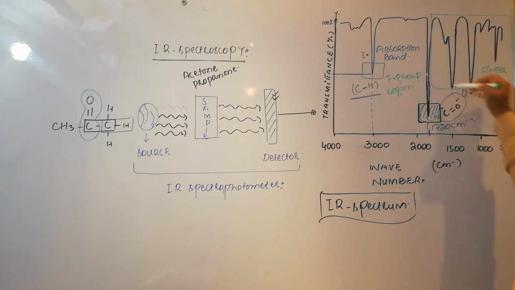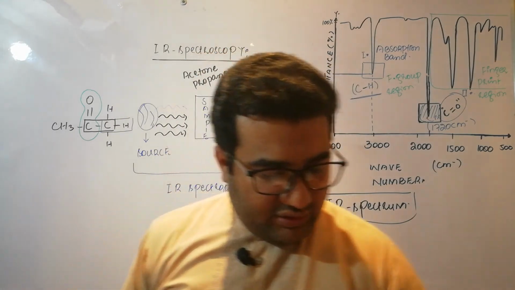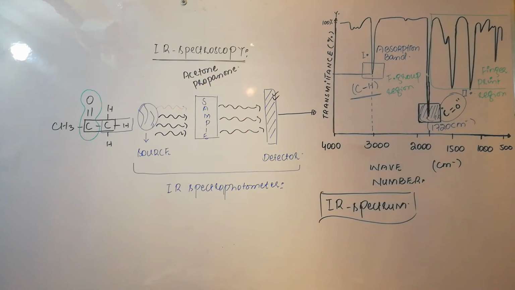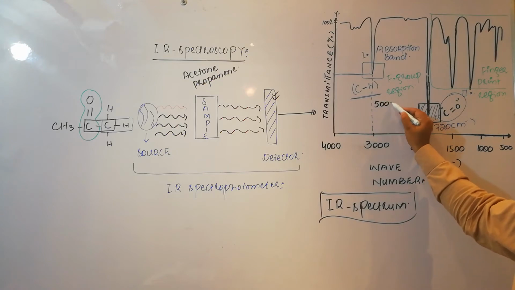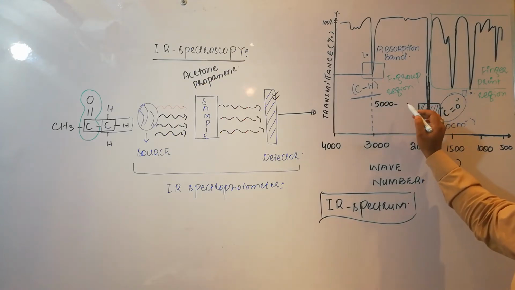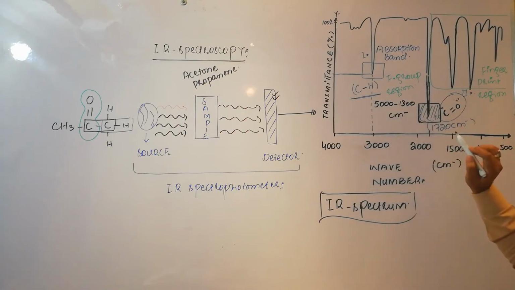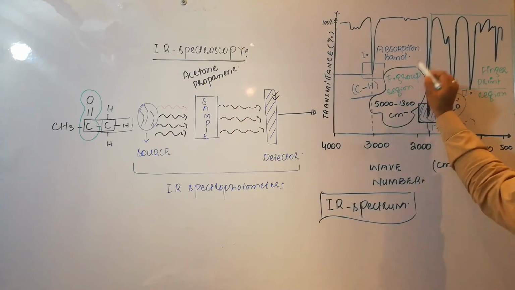So this region of this graph is actually the fingerprint region. Now the functional group region ranges from almost 5000 to 1300 per centimeter.